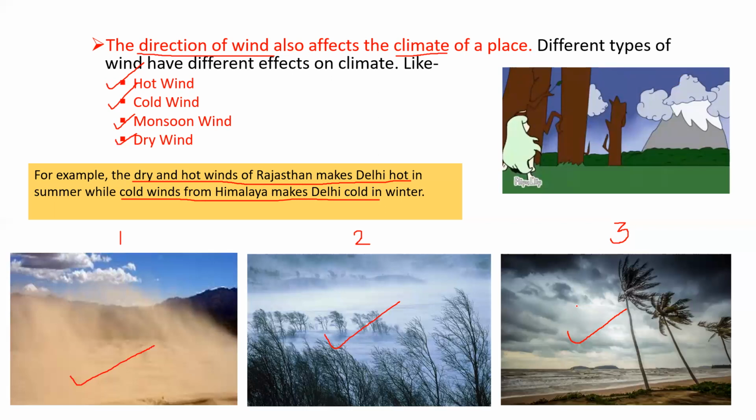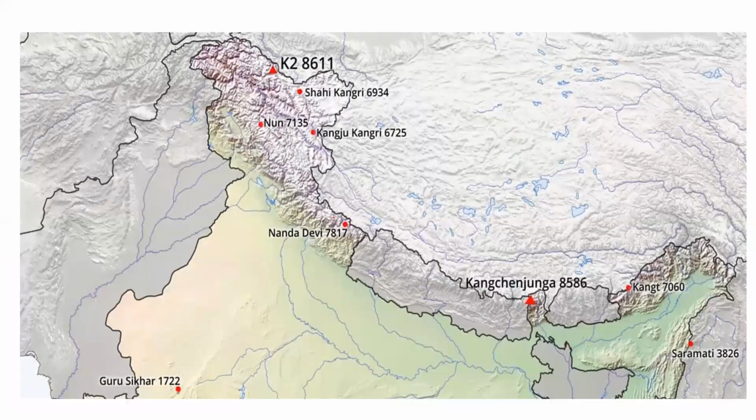Now, as I was talking about Delhi, Delhi is our capital. We know this, right? Delhi is the capital of India. So why does Delhi become so hot during summer and so cold during winter? Because Delhi lies somewhere here. See, it is very close to the Himalayas, and it is also very close to Rajasthan. This is our Rajasthan. So Delhi is surrounded by the desert of Rajasthan on one side and the mountains of the Himalayas on the other side.